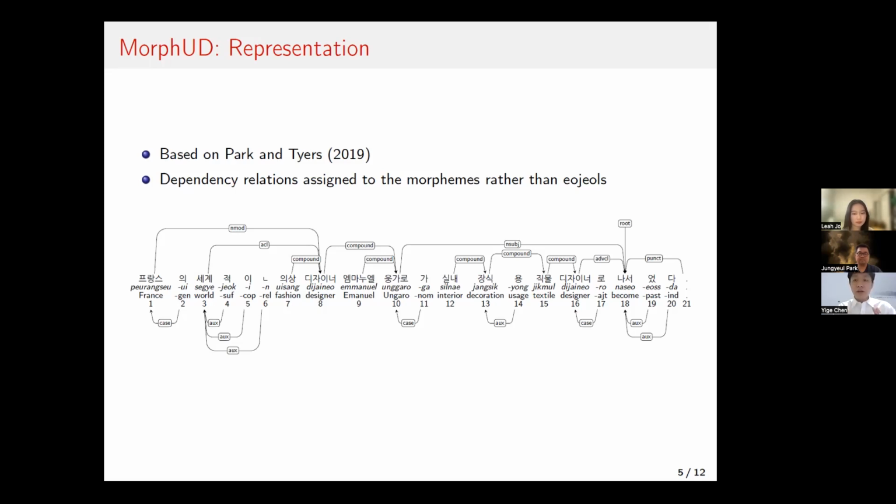In this way, we create a better representation of Korean sentences, which considers the agglutinative, linguistic features of Korean. And we believe that it will give better results and have much more rationale.